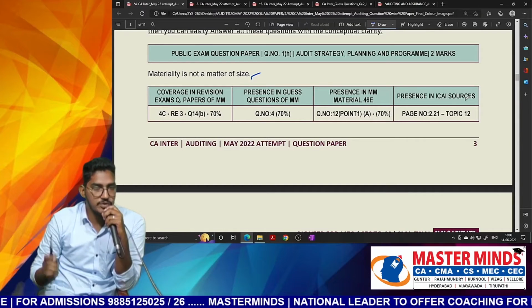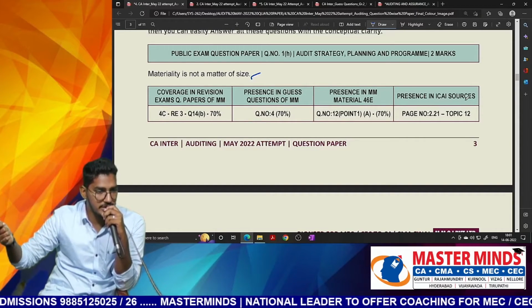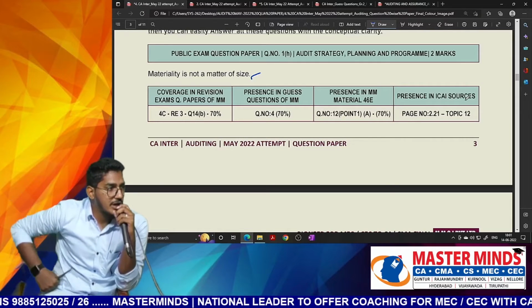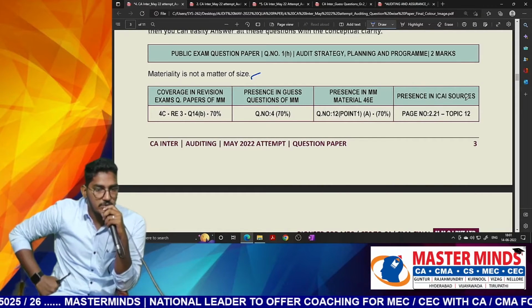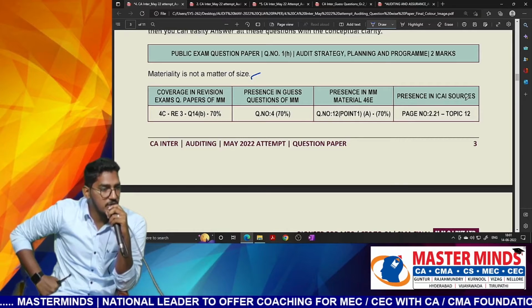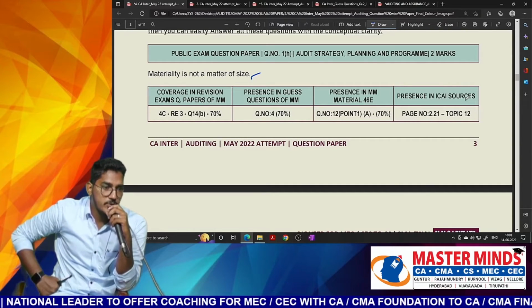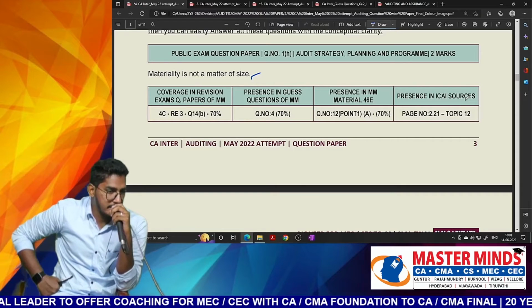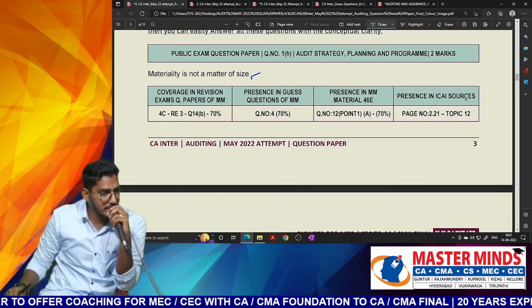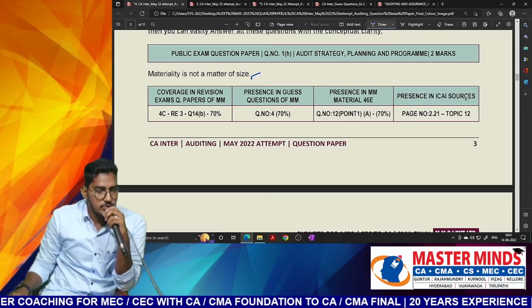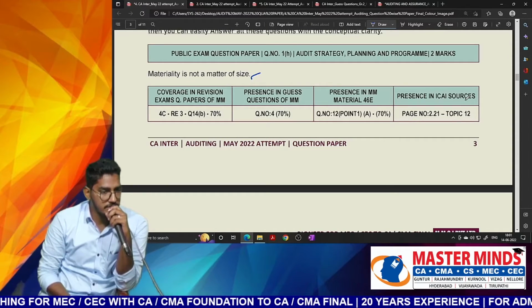Concept we have read. We are about to discuss one more question where we say that sometimes even small amounts also could be material. But what they are telling is, materiality is not a matter of size. Do you agree with that statement? Yes. Why? Because sometimes even small items also could be very material. We even have examples in our material, and they have tested it directly. So you just need proper interpretation of the sentence.